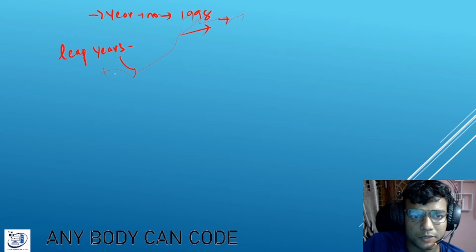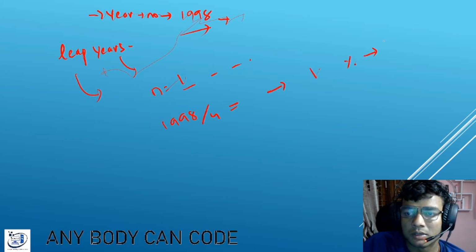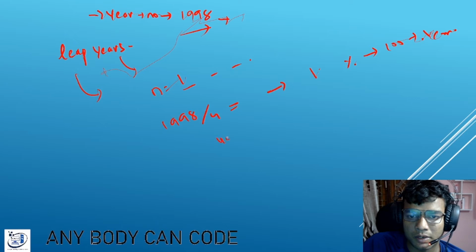So the input is a 4-digit number, the year. If it is divisible by 4 and not divisible by 100, then it is a leap year. Means every year which is divisible by 100 but not by 400 is not a leap year.